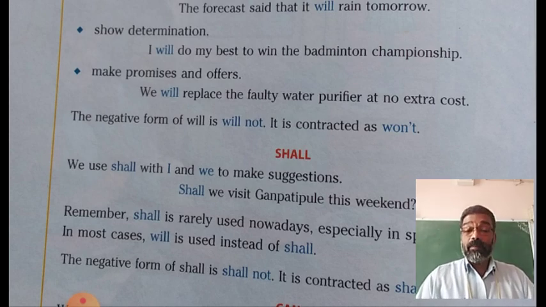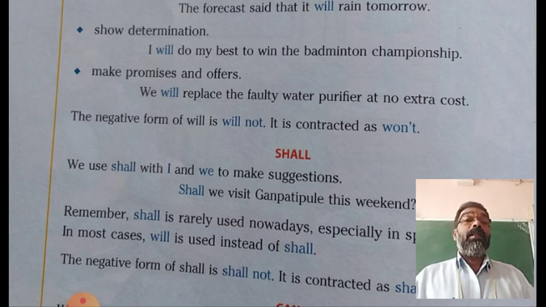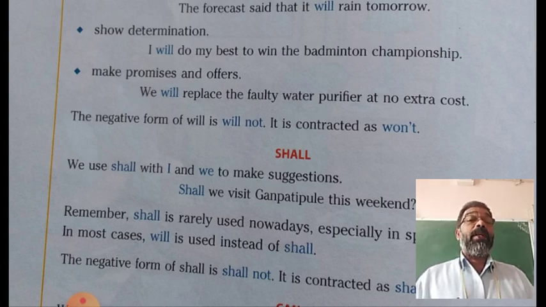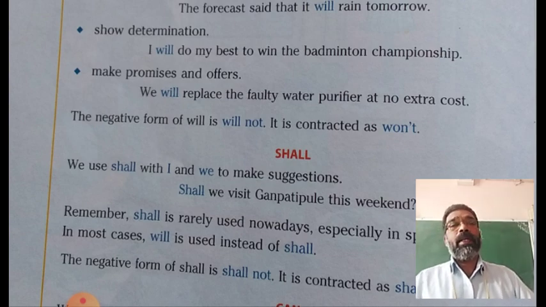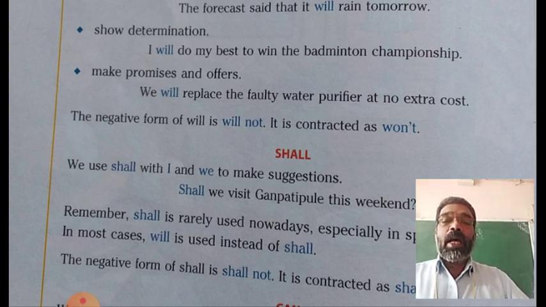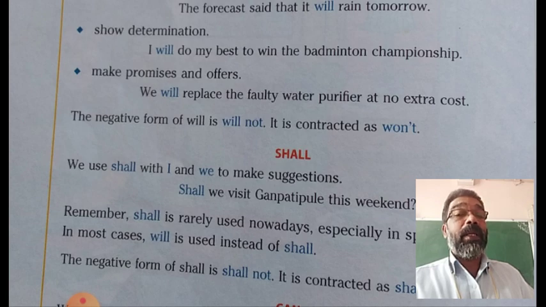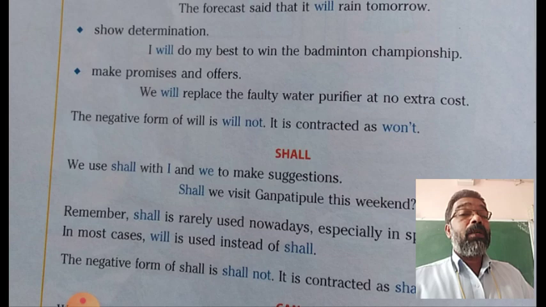Now shall. Shall is used with the first person pronouns. So commonly in general cases we use shall with the first person pronouns I and we. I shall do my work. We shall go to market. Like that.